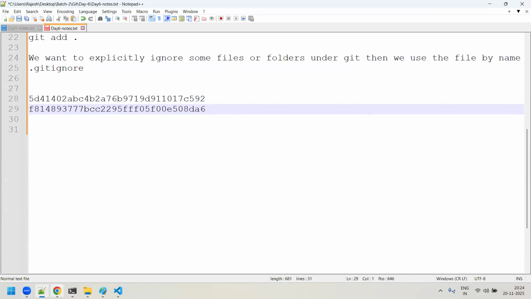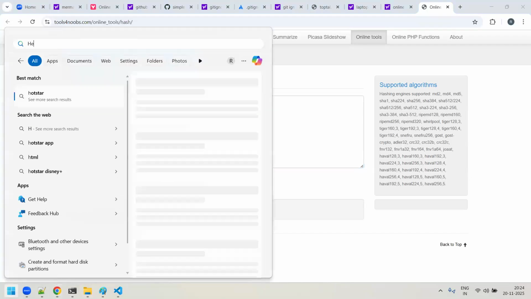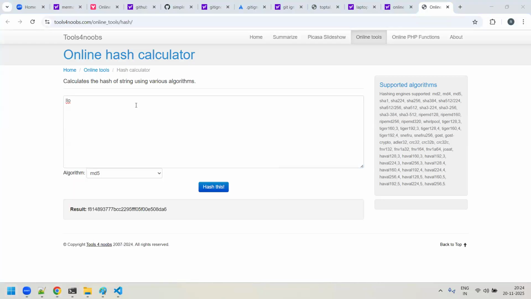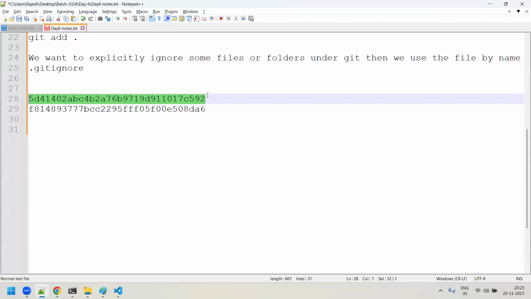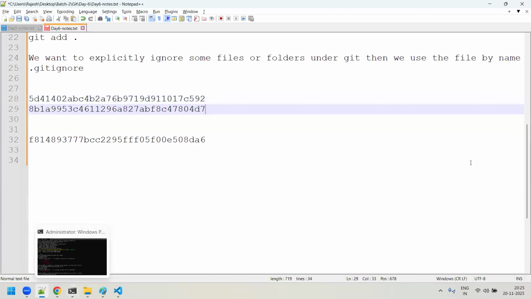Or else, here I will remove that space. Assume that this is the text hello, right? Instead of small h, I'll give capital H. Capital H and all others small. Let's see whether it will generate the same hash for this or some different hash. See, it is again generating a totally different hash here. So for every change, whether it's lowercase or uppercase, it is generating different hashes.